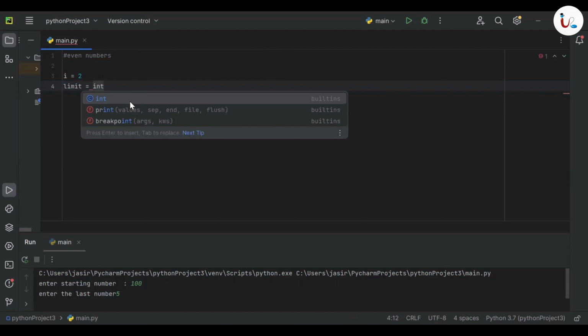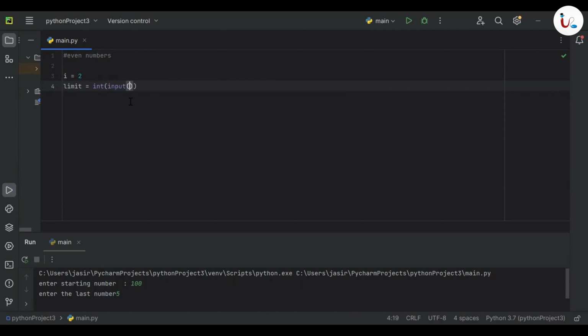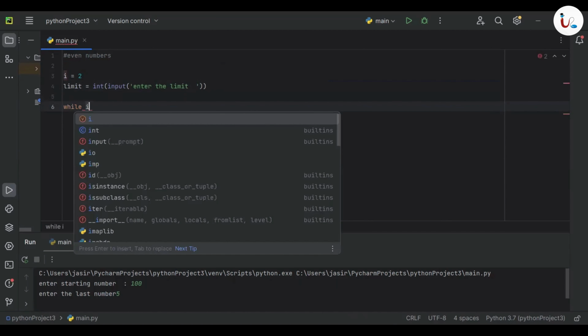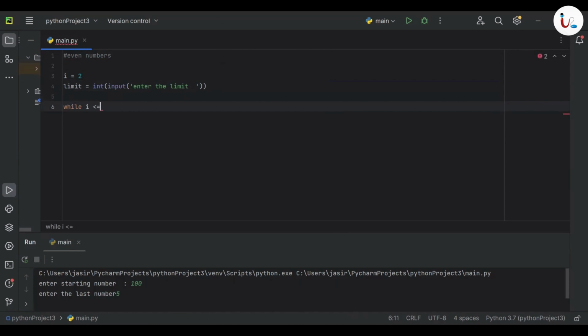Limit equal to int input, enter the limit, right? Now, I'm adding a while loop. I want to print all the even numbers starting from this 2 up to the limit. So I'm adding while i, the starting number, less than or equal to limit.